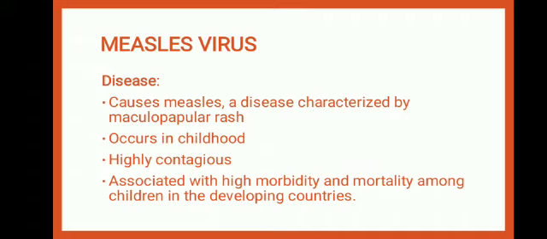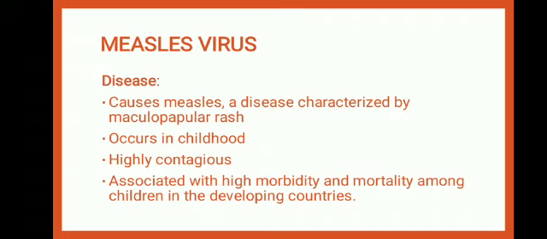Maculopapular rash is a flat red rash that spreads on the skin and is covered with small bumps. Macule means a flat discolored spot, while a papule means a raised, red bump. So this is called maculopapular rash that spreads all over the body and occurs basically in childhood.